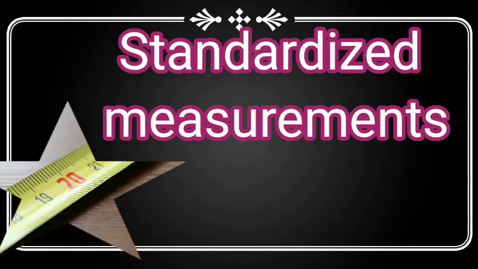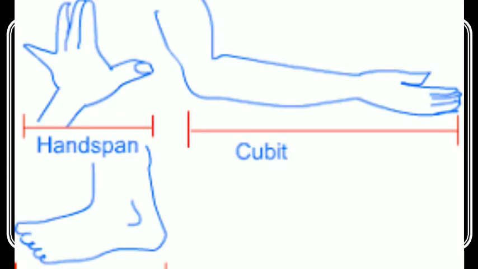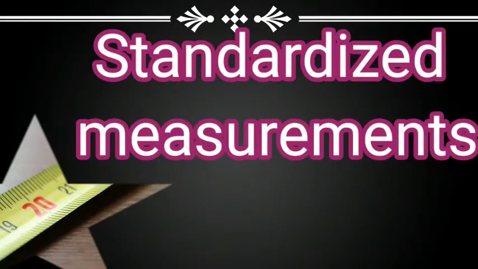Now let's learn about standardized measurement. Before standardization, if we measure anything using hand span, the measurements will not be correct. It will differ from person to person. To avoid this incorrectness, we have to standardize measurement.